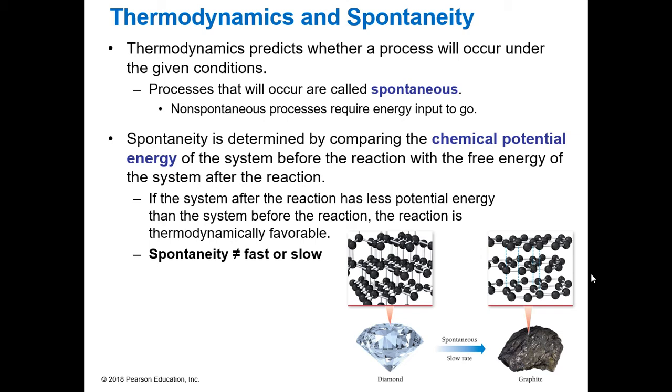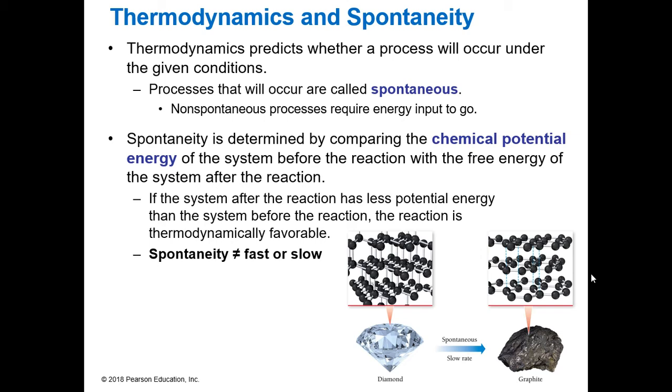So some of us have diamonds on our fingers. Our diamond will actually convert into graphite because, as you can see, diamond is highly ordered. There are all these bonds that are there, whereas graphite is less ordered. We always want to get to a less ordered system. So it is spontaneous. Your diamond will spontaneously change into graphite. This process occurs so extremely slowly that we don't even have a time frame for it. So you don't need to worry about the diamond on your finger turning into graphite, but it does end up happening. This is a spontaneous process.